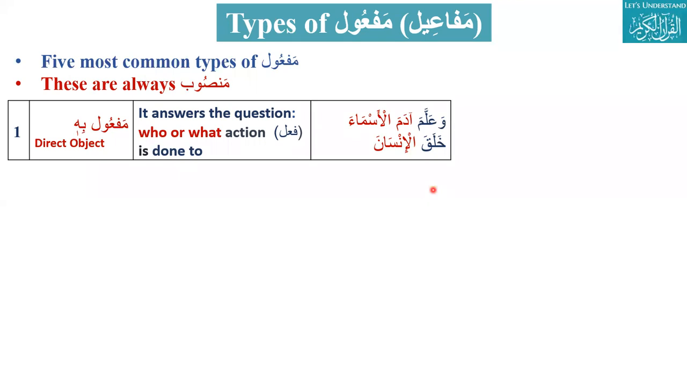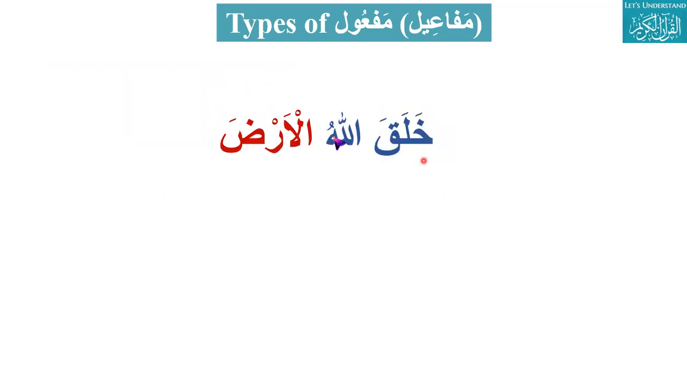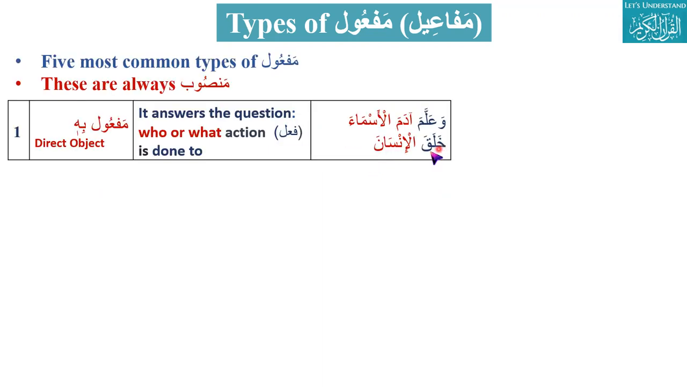Halaka. What is the subject? What is the doer basically? He, Allah, is the subject here. So he created. What about this? Al-insan is the object. He created what? Insan, human. So this is answering me.